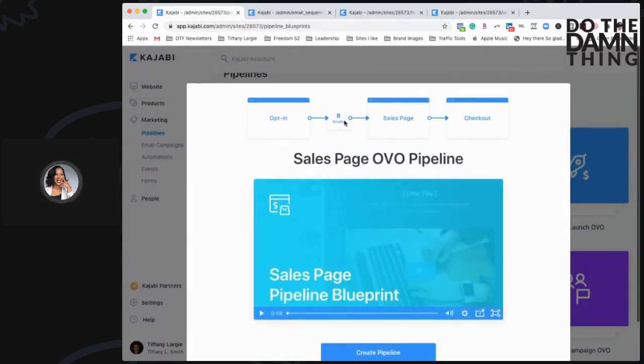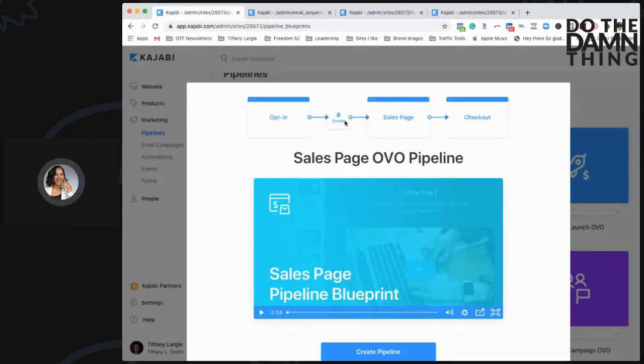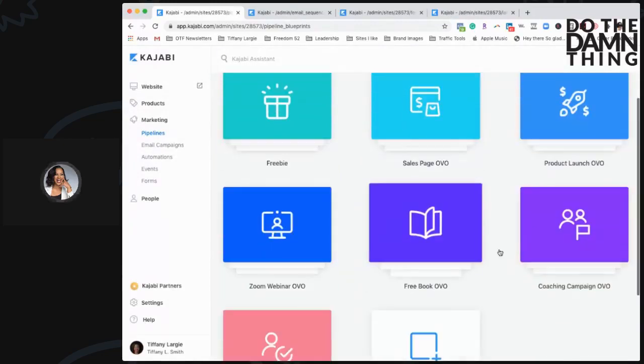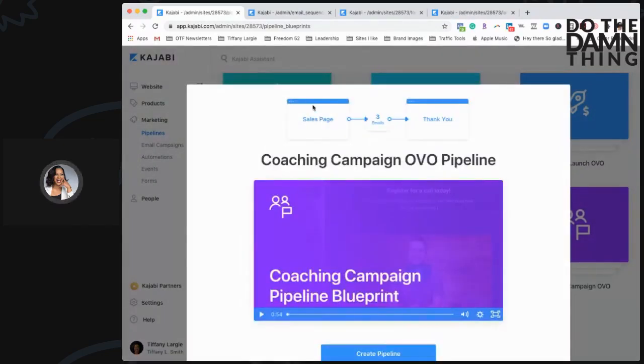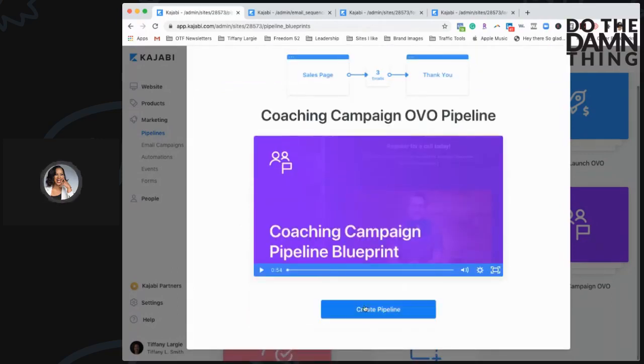There's 8 emails. And if you remember, inside of the school store, we have a sequence. This is where the sequence would fit right in, okay? Then you have a sales page. Then you have a checkout page. Now, I'm going to see which one we like. Sales page, email, thank you. You know what? We're going to use this. I think this is great, okay?